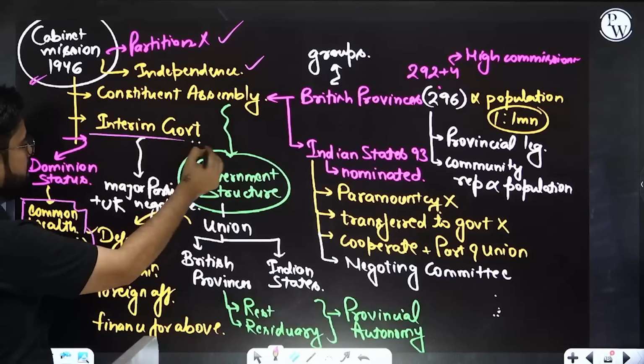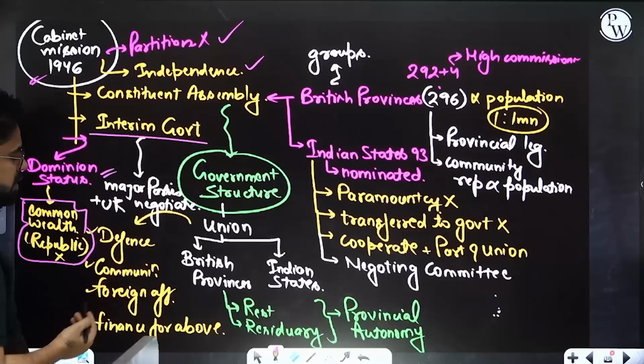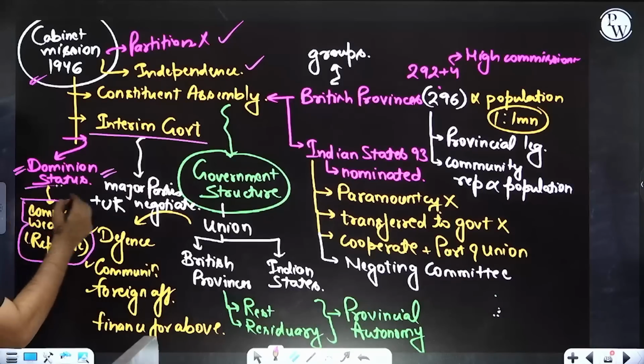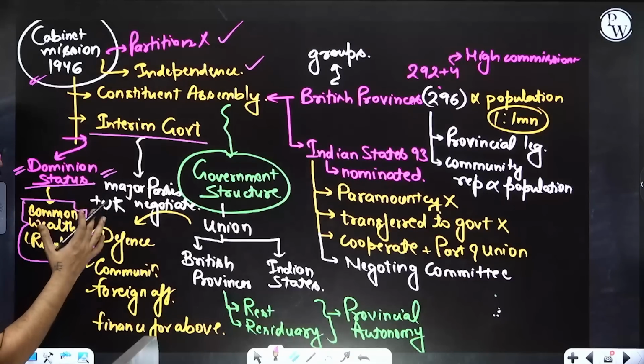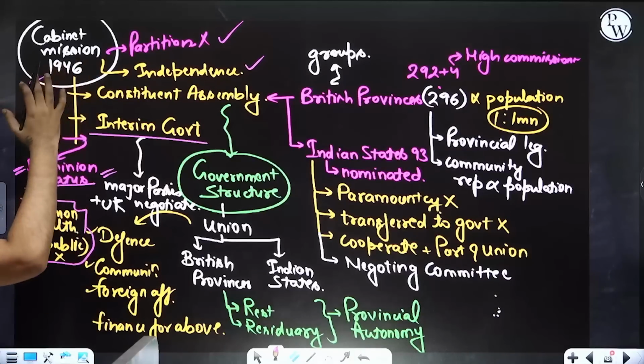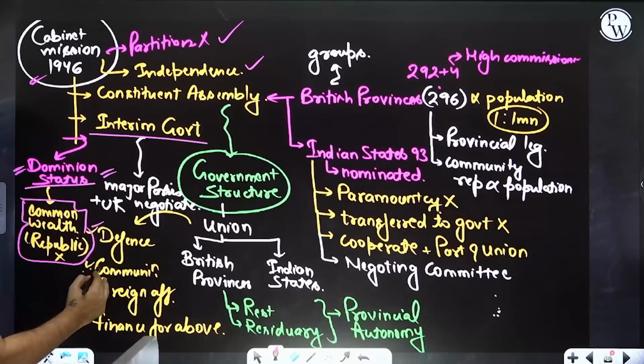Plus, an interim government will be formed by the major political parties, and that has to be negotiated. If we choose dominion status, suppose we say we don't want to become a republic, and let the king of Britain be our king, then in that case defense, communication, foreign affairs, finance, etc. will still be with us only.